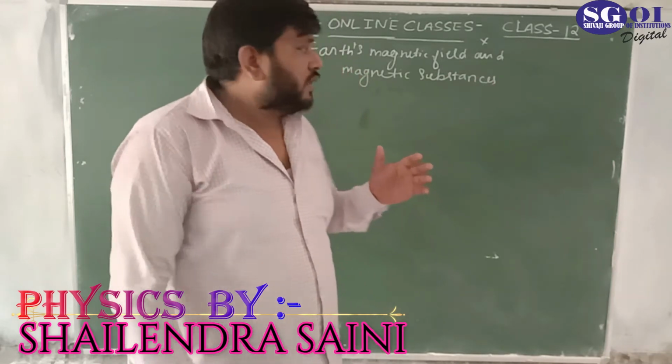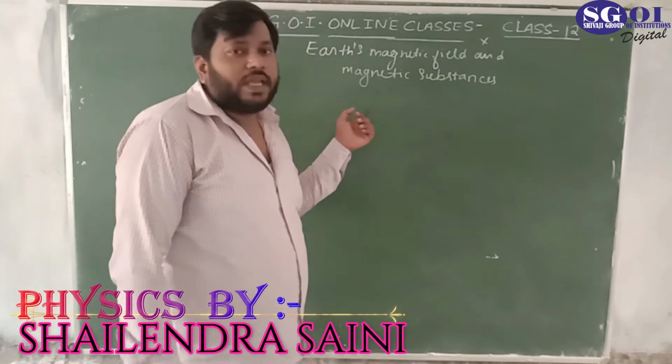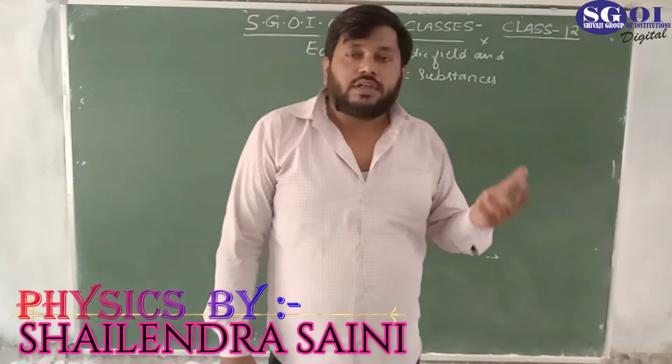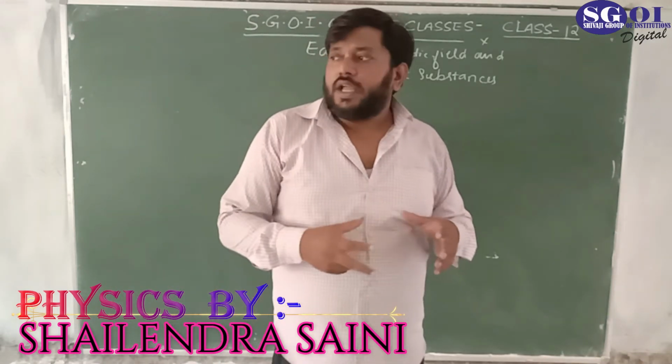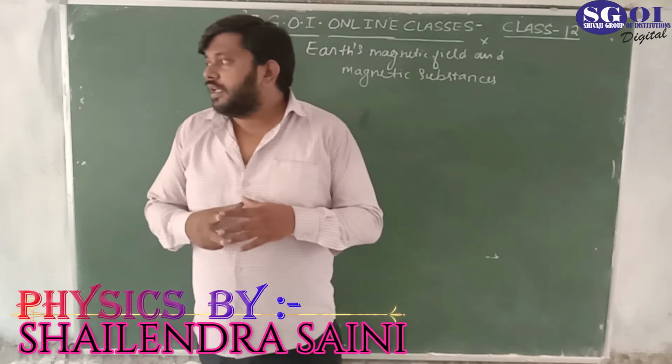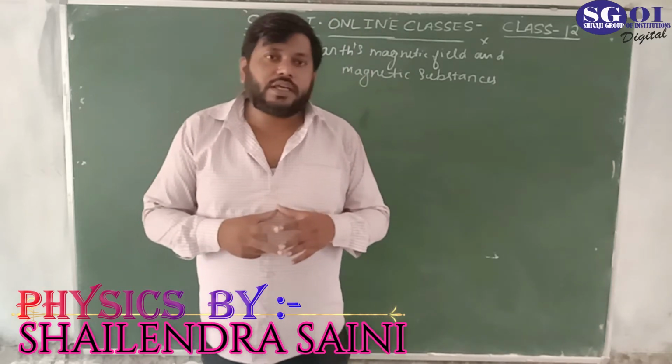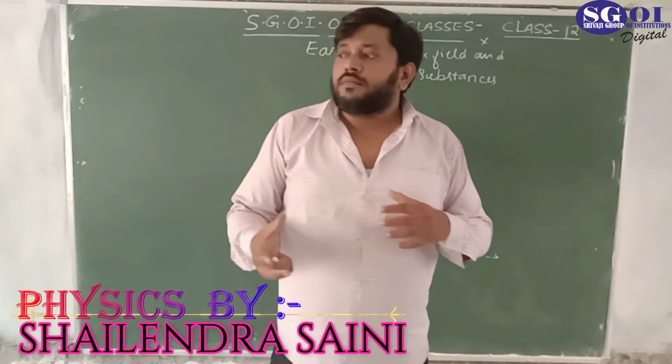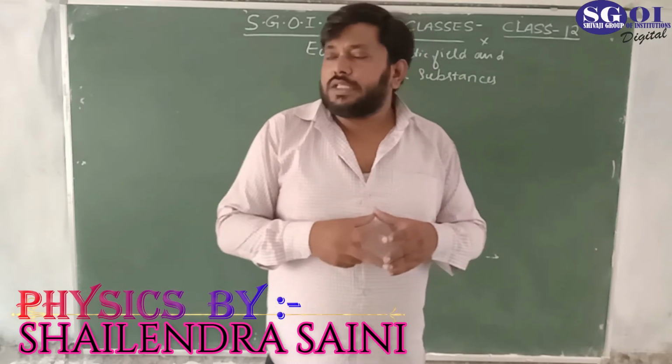We will define very important concepts here: angle of dip, angle of declination, and how we find the magnetic field and its horizontal and vertical components.